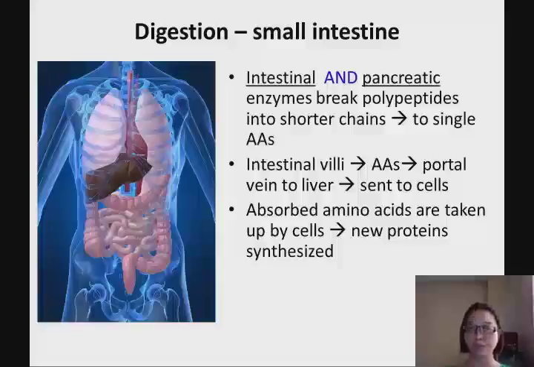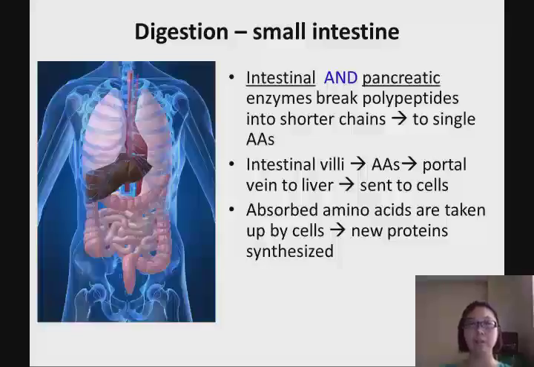Then, the small intestine and pancreas also produce enzymes. However, I'm not asking you to remember those enzymes, so that's why I don't have the enzyme names here. They break those polypeptides into shorter chains and then into single amino acids. The final digestion occurs in the small intestines. So we can absorb dipeptides, tripeptides, or polypeptides.